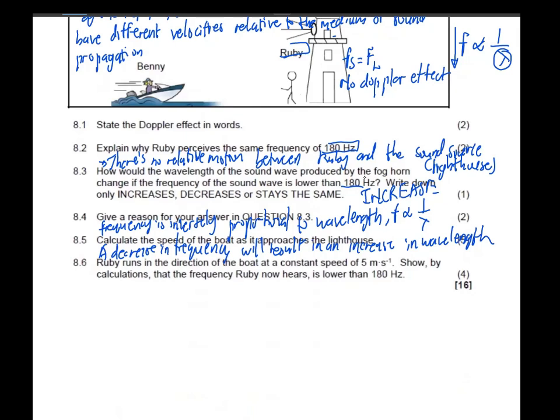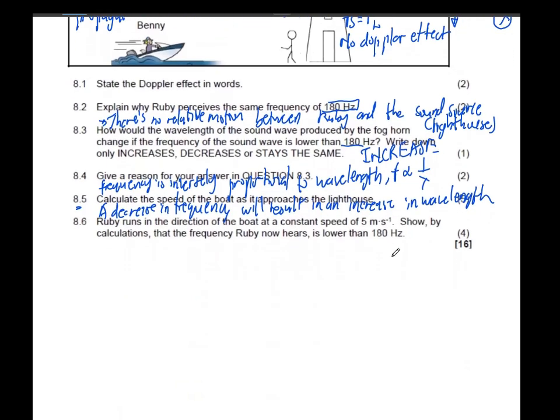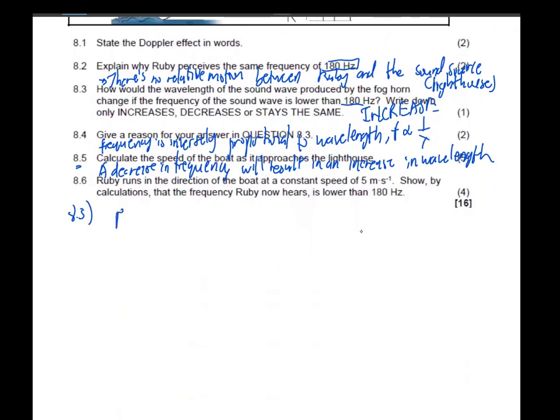Ruby runs in the direction of the boat at a constant speed of 5 meters per second. 8.4: show by calculation that the frequency Ruby now hears is lower than 180 hertz, right? 8.5: calculate the speed of the boat as it approaches the lighthouse. Okay, so 8.5 first. So we start with the original formula: f_L = (v ± v_L) / (v ± v_S) × f_S.